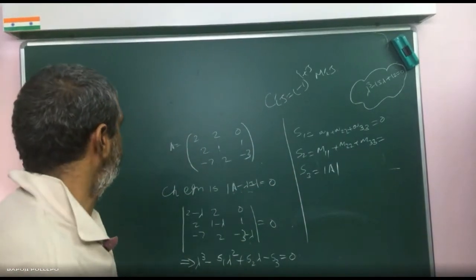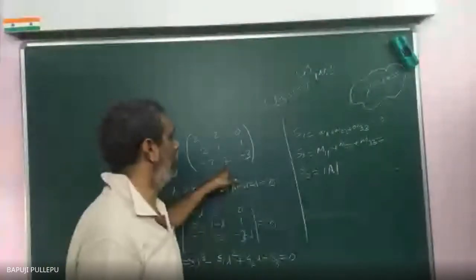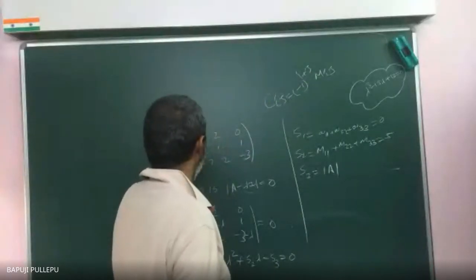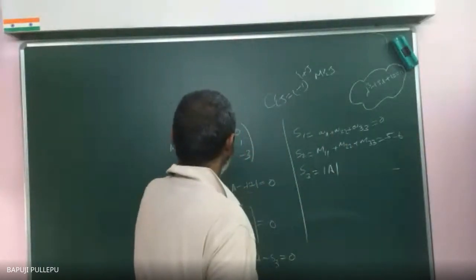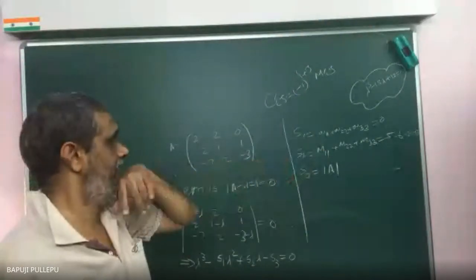What is M11? Minus 3, minus 2, which is minus 5. M22 is what? Leave this row and column. Minus 6. M33 is what? Leave this row and column. 2 minus minus 2, 4. So minus 2. So this is equal to what? Minus 13. Is the board visible in that corner?